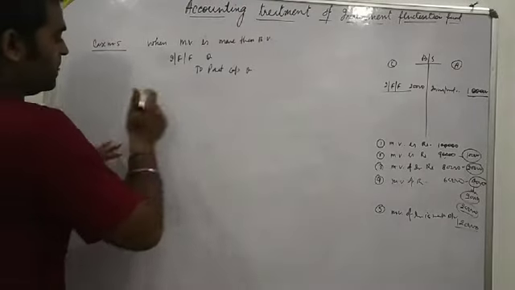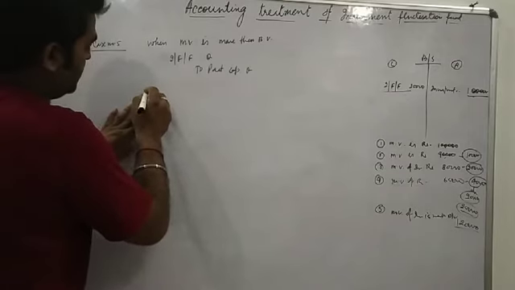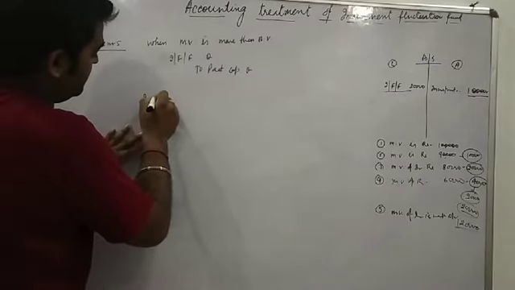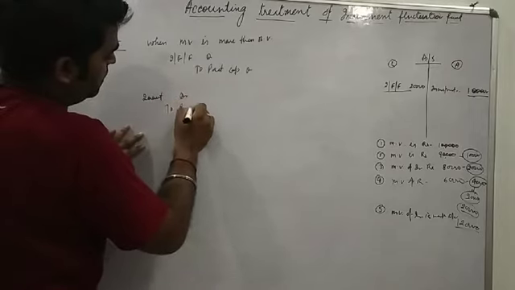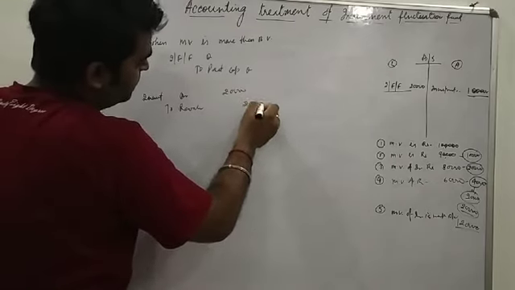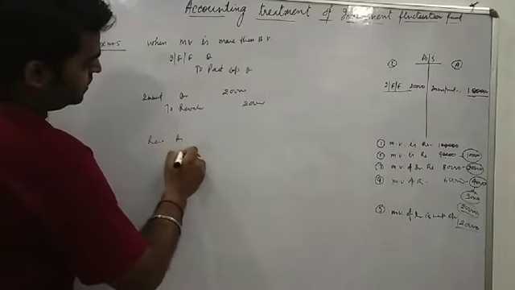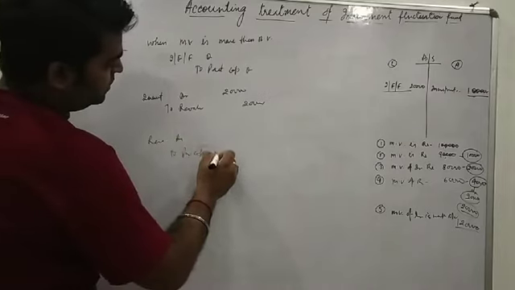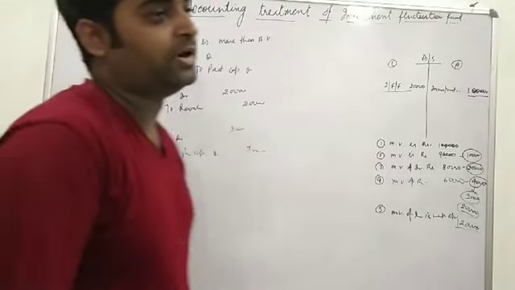So the entry will be investment debit to revaluation 20,000, and then revaluation account debit to partners capital account 20,000. So this is case number 5.